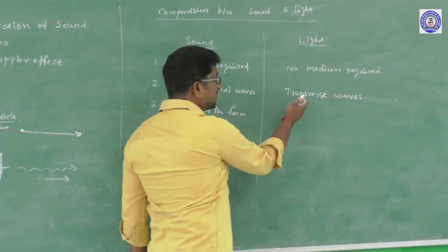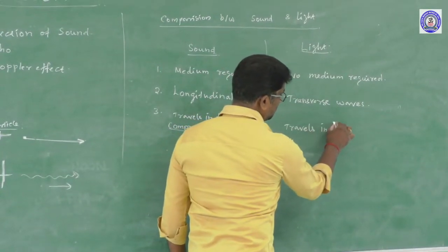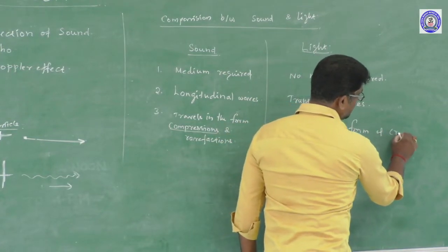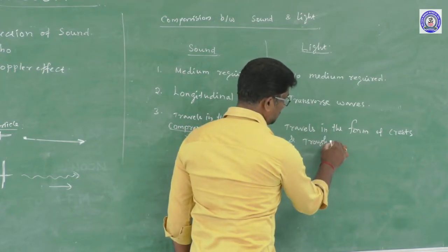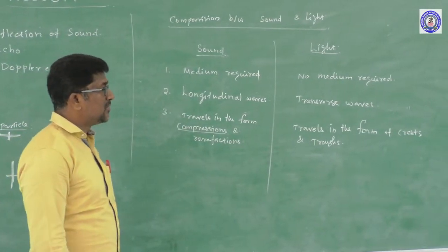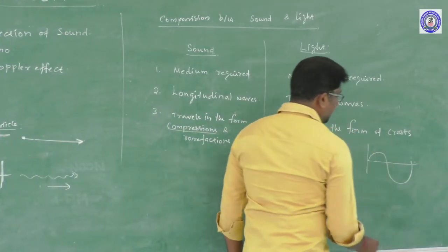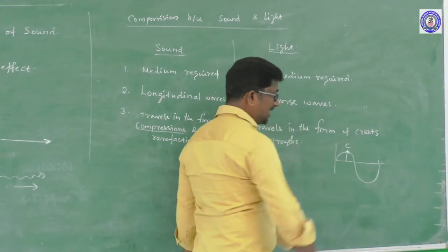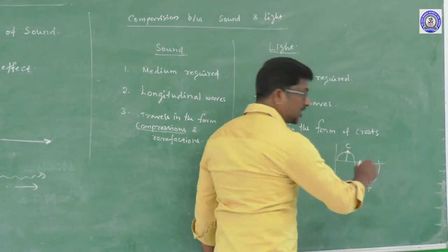Right. Here light is a transverse wave, so it travels in the form of crest and troughs. Transverse waves travel in the form of a crest and trough. The maximum displacement of the wave in positive direction is called crest. The maximum displacement of the wave in the negative direction is called trough.